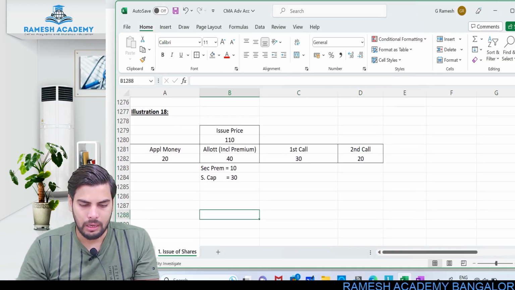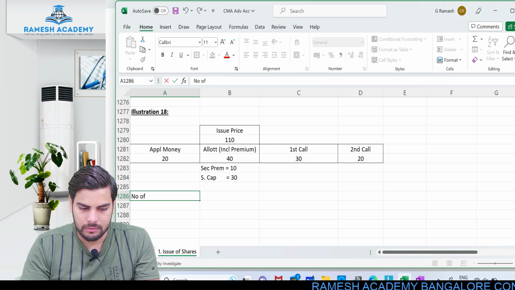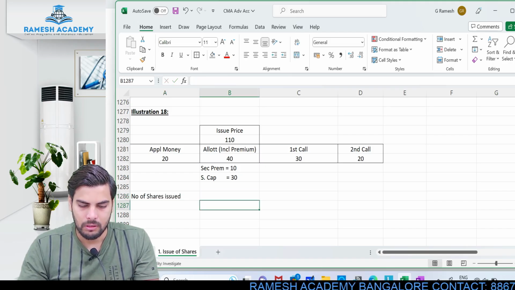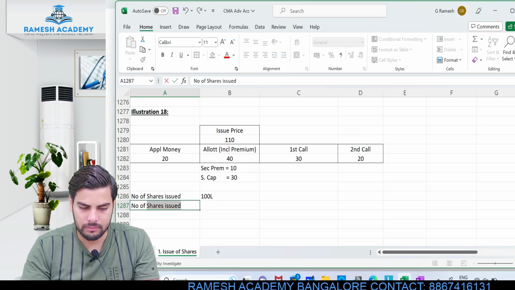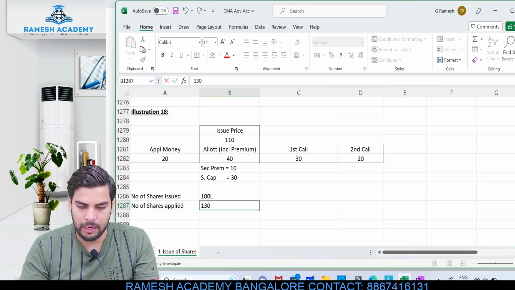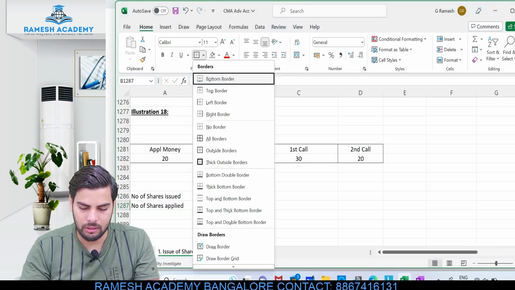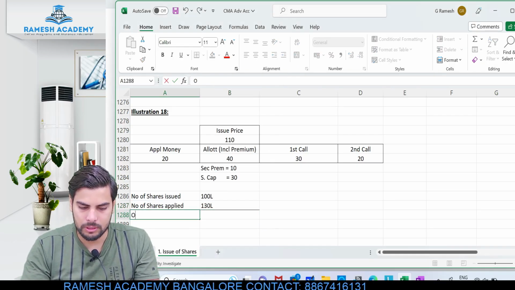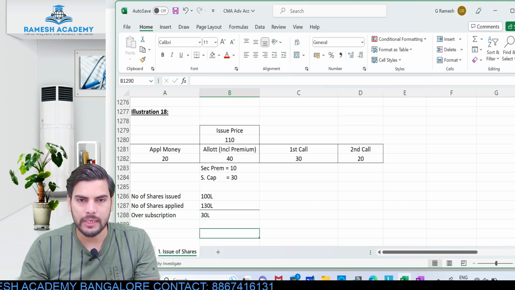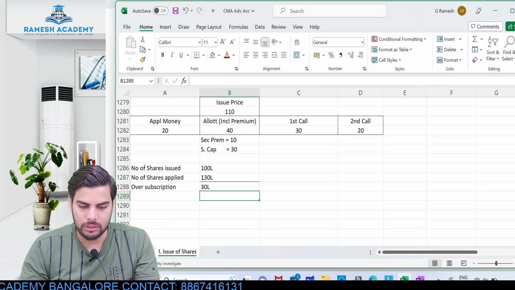Clear? Now number of shares issued. The company issued 100 lakh shares, okay. Number of shares applied by the public. So public applied for 130 lakh shares. Okay, so clearly an oversubscription, okay, of how many shares? Of 30 lakh shares. You can call it either oversubscription or excess application received.